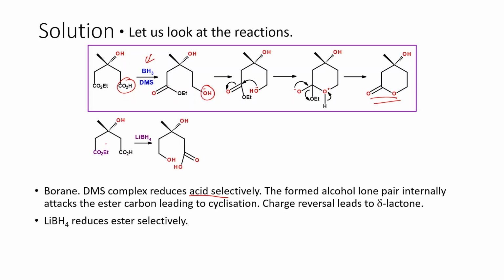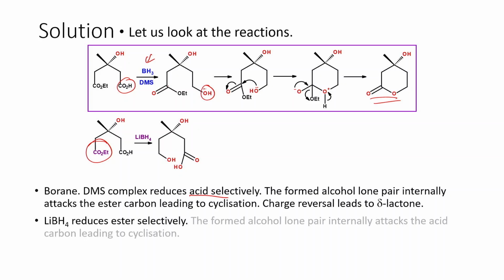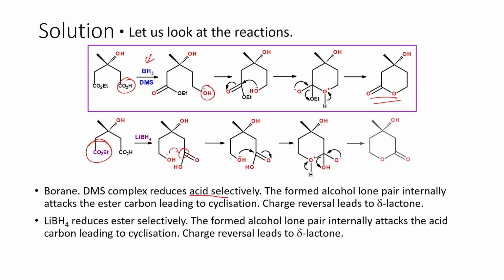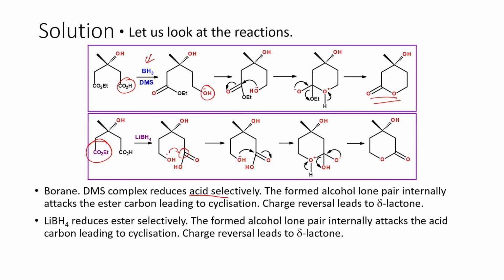When we use lithium borohydride, this reduces only the ester group. So it is exactly the same reaction but in the different direction. The ester is reduced to the corresponding hydroxy derivative, and we have an electrophilic carbonyl carbon. The carboxylic carbon is the most electrophilic one. The lone pair of electrons will attack this carbonyl carbon, then it undergoes cyclization similar to the previous case, and in the charge reversal we can see the OH group is lost. Then we end up with the other lactone.